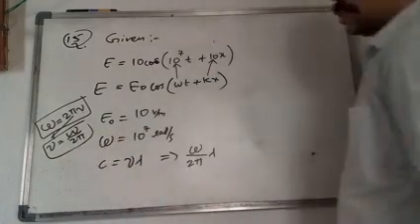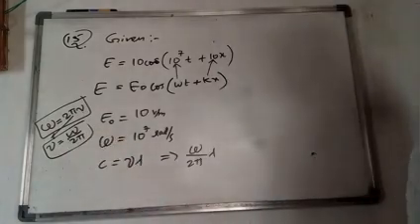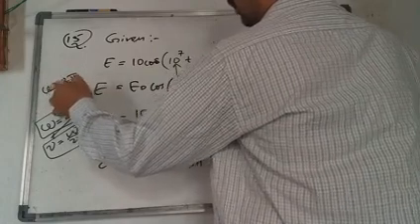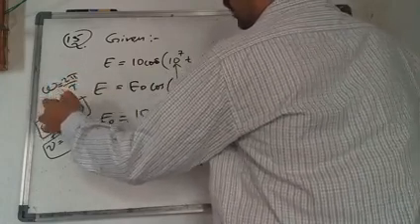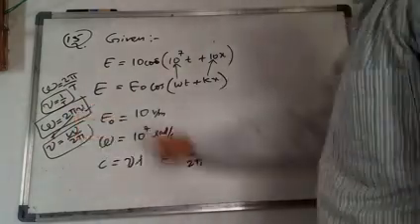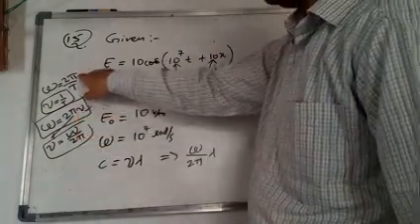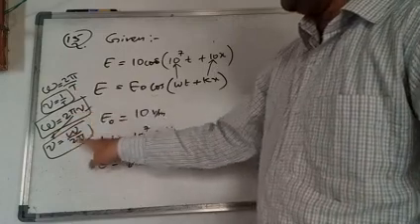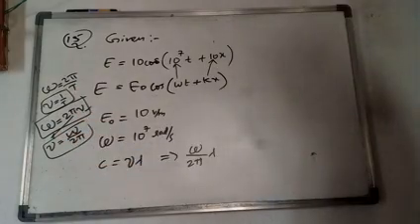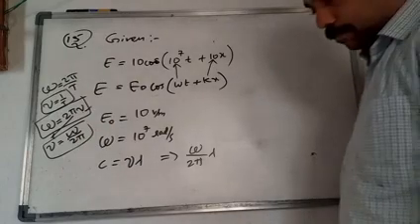Moreover we know omega is equal to 2 pi by T also, but nu is equal to 1 by T. So in the place of this 1 by T we are writing nu. So omega is equal to 2 pi nu, and nu is equal to omega by 2 pi. Okay. Next.